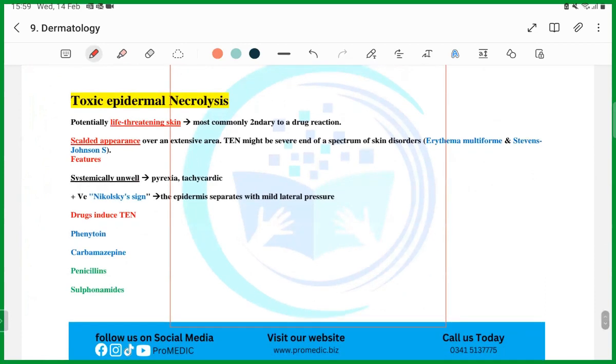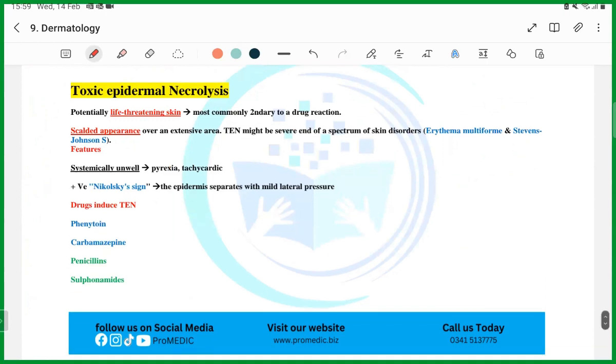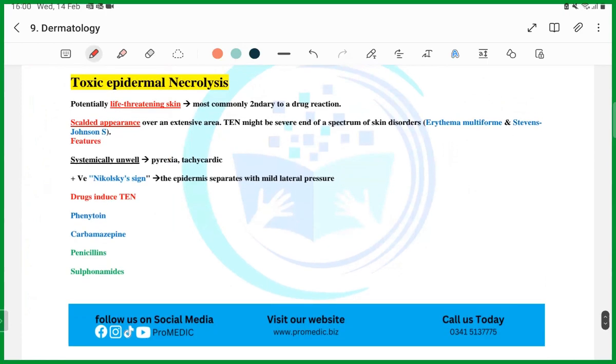Next topic is toxic epidermal necrolysis. It is similar to Stevens-Johnson syndrome, but here the area that is involved is extensive. That is why we call it toxic epidermal necrolysis, guys. It is a life-threatening condition.